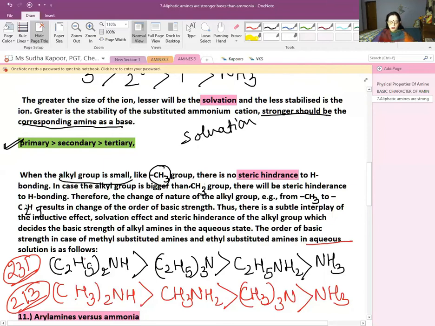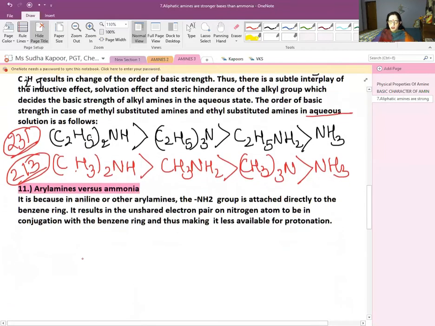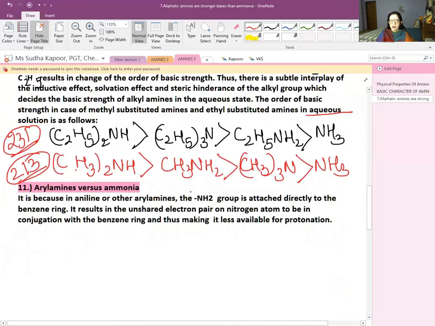Okay, now coming to the other very important reasoning, which is aryl amine versus ammonia. Aryl is the benzene ring. The aryl amine versus ammonia. So it is because in case of aniline or aryl amine, the NH2 group is attached directly to the benzene ring.